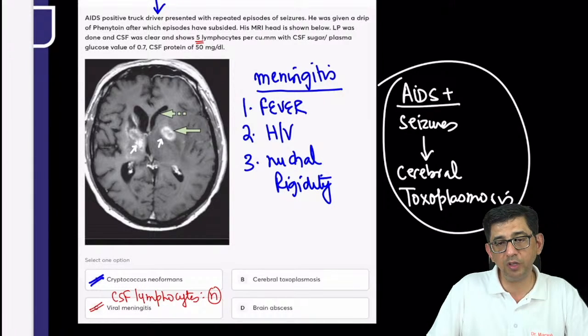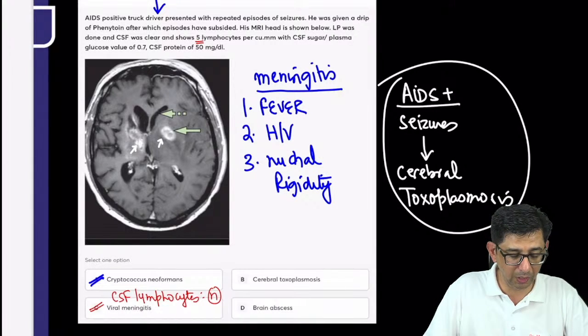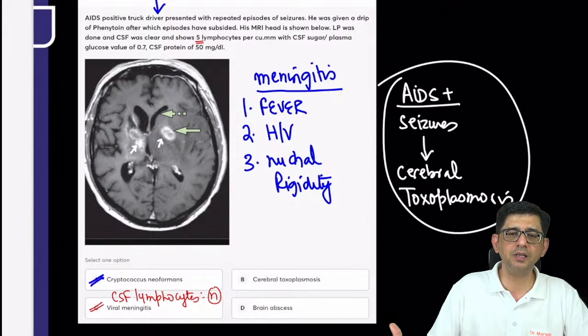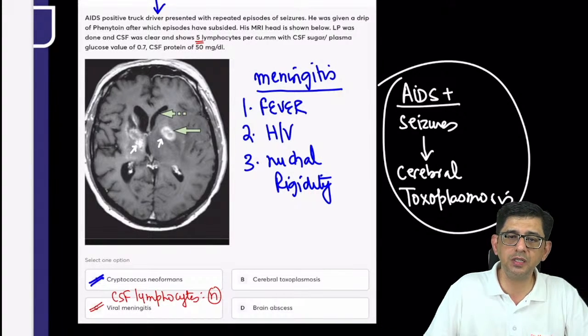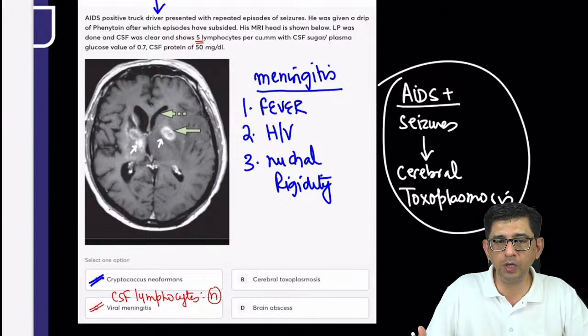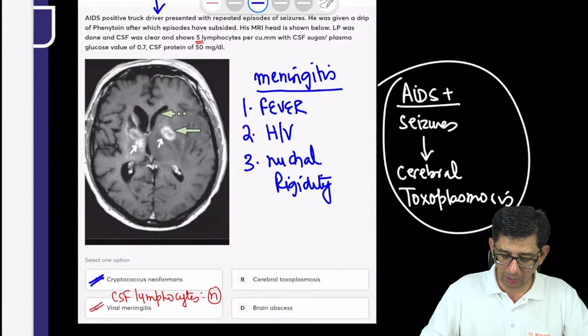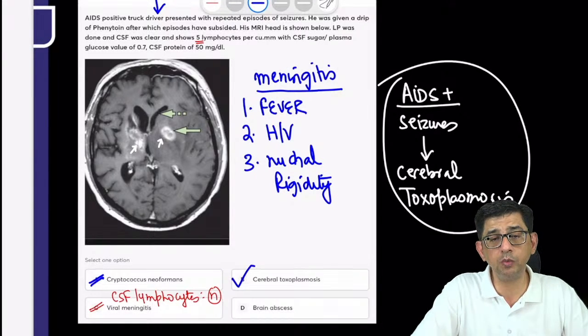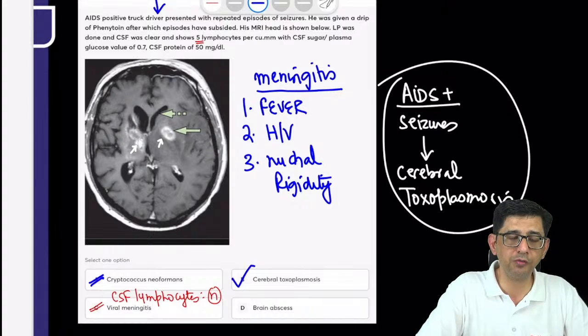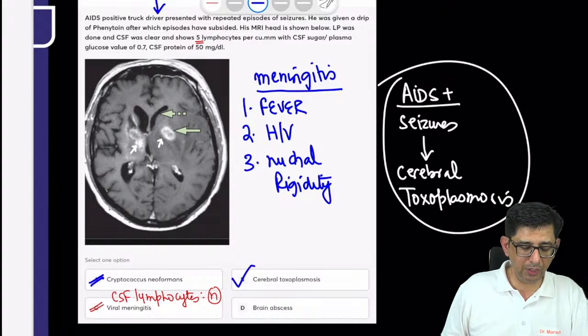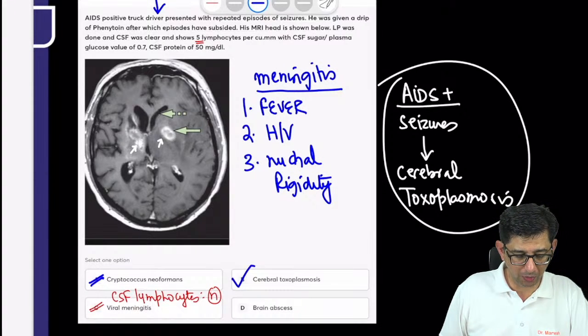CD4 count, if given in a question, would be less than 100. And then more importantly, ring enhancing, contrast enhancing lesions are present. So contrast enhancement can be present with tuberculoma, it can be seen with NCC, and it can be present with toxoplasmosis as well. So the correct answer for this one is option number B. I think most of you have been able to figure it out as well. So for the future, do remember the statement that I have just said. Okay, cool.